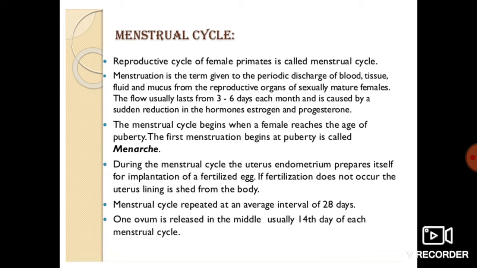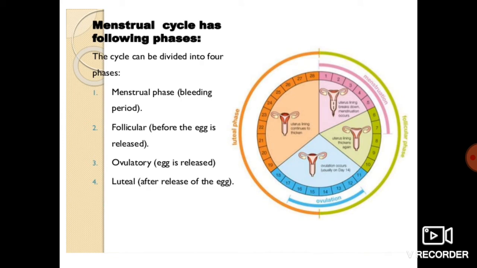The menstrual cycle repeats at an average interval of 28 days. One ovum is released in the middle, usually on the 14th day of each menstrual cycle. So ovulation generally takes place usually around the 14th day of the menstrual cycle, which is of 28 days. The cycle lasts for 28 days, and in the middle of that cycle, around the 14th day, ovulation will take place. The menstrual cycle has the following phases.